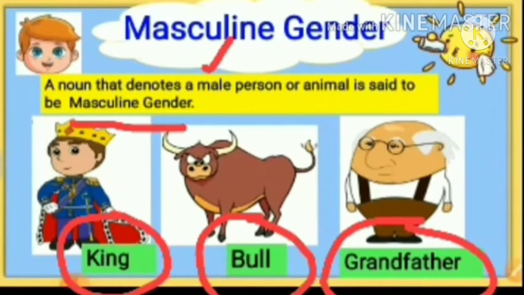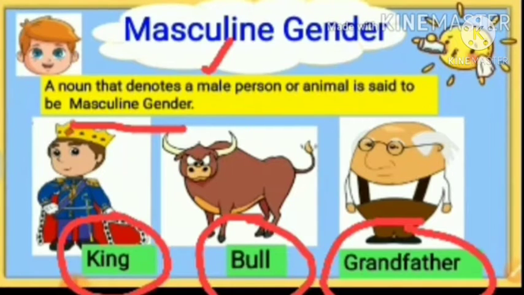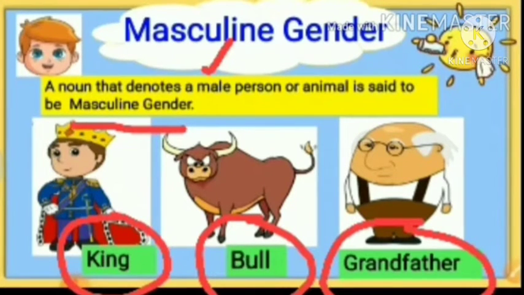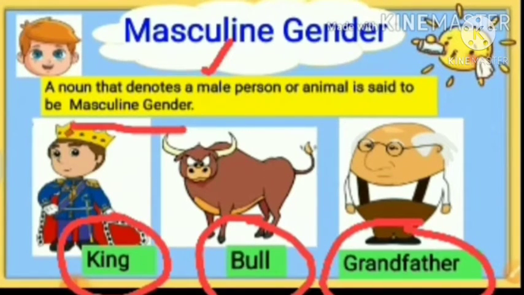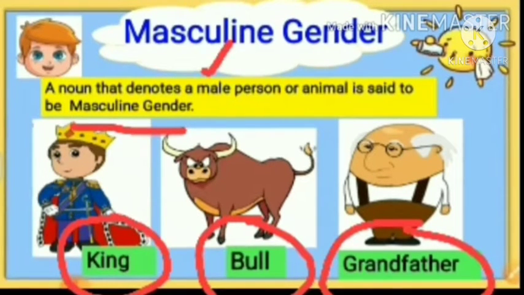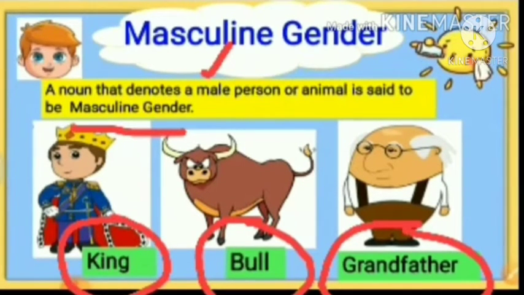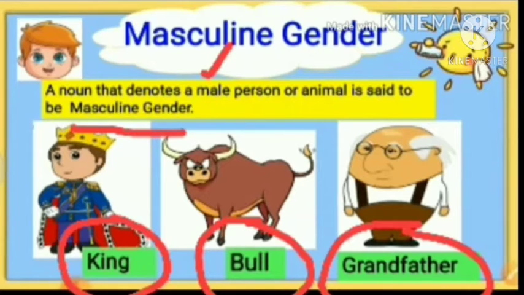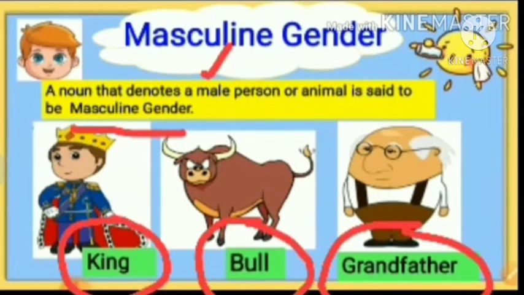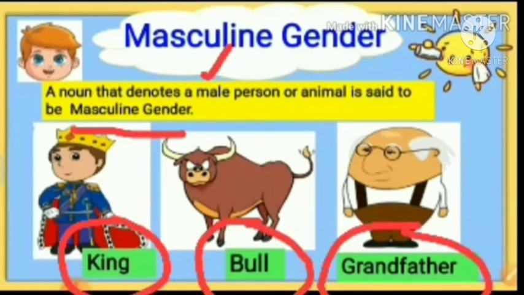So we can say a noun that is the name of a male person or animal is said to be of the masculine gender. If I say the king has 4 sons, can you tell me what are the masculine genders in this? Yes, king. King is the masculine gender, and sons. Sons is also masculine gender.